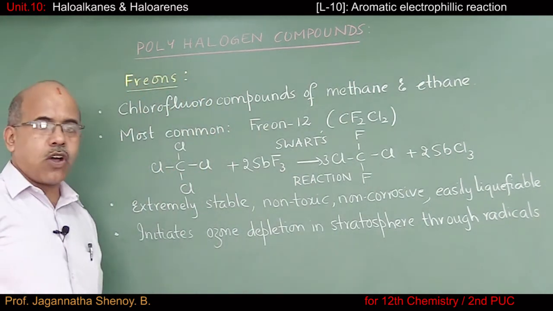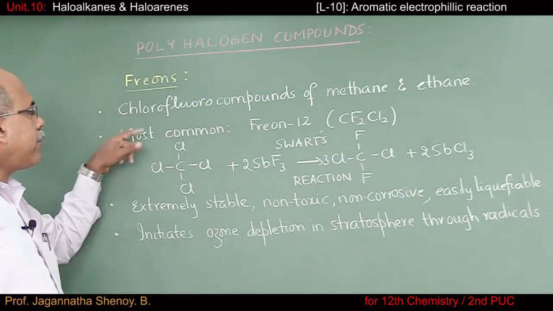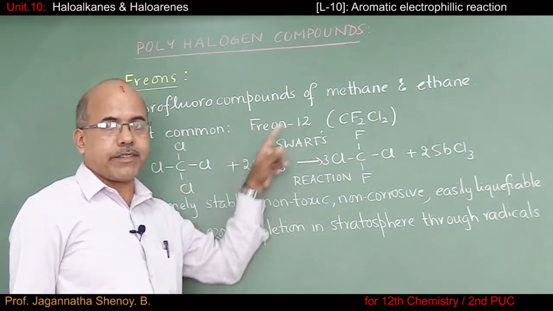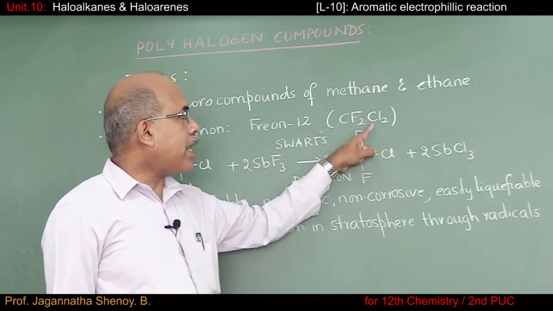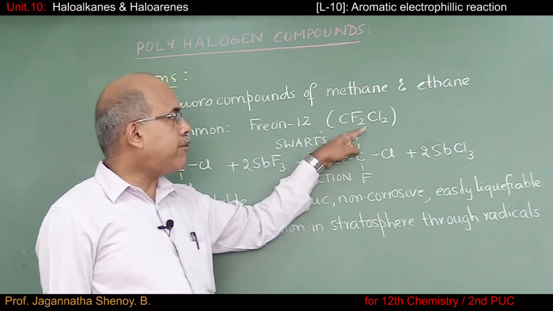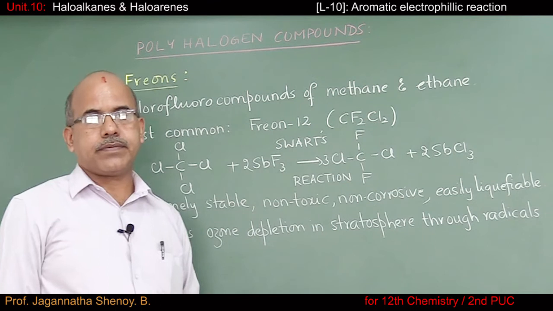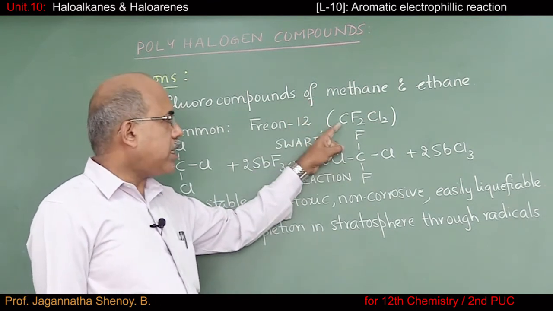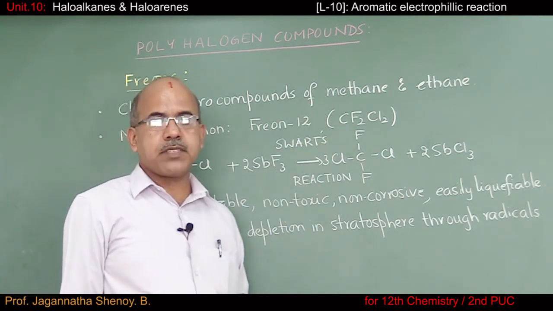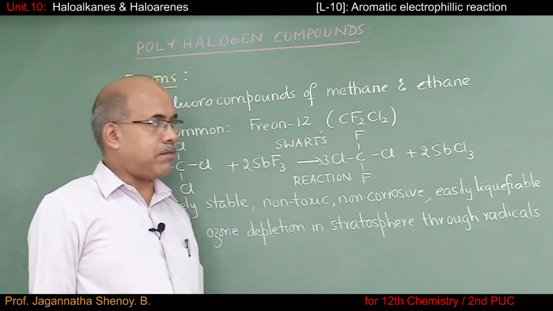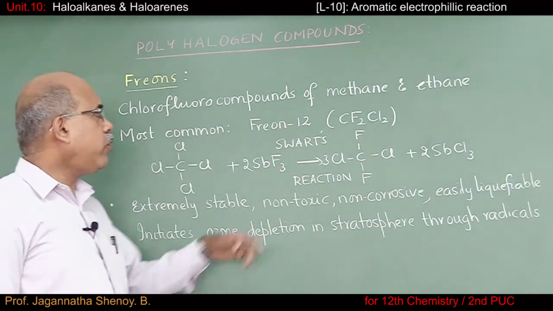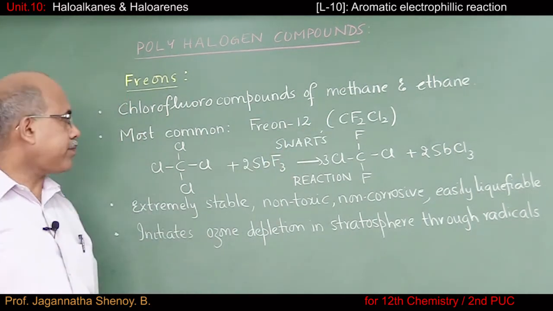The most commonly studied example under freon is freon 12. What is freon 12? It is a dichlorodifluoromethane. It is derived from methane, where all the 4 hydrogen atoms are replaced by 2 chlorine atoms and 2 fluorine atoms. How do we prepare freon 12?